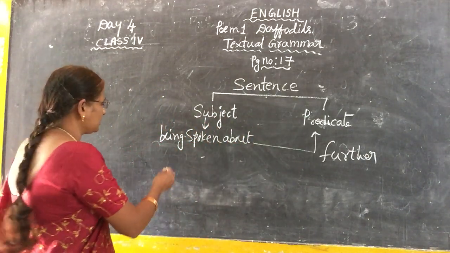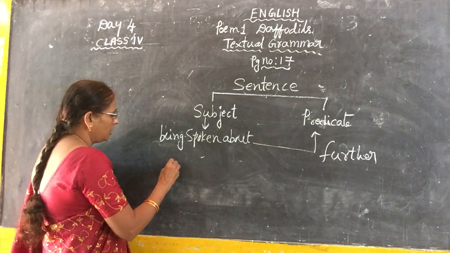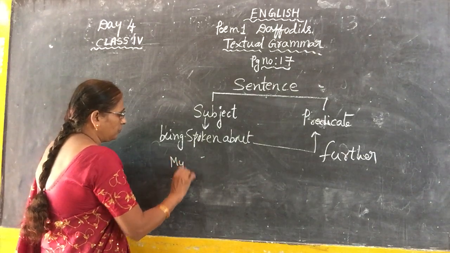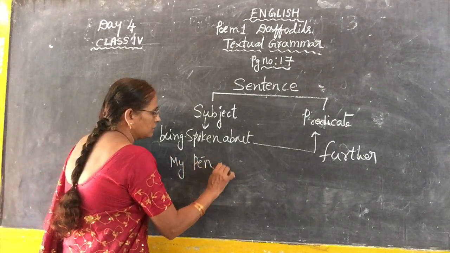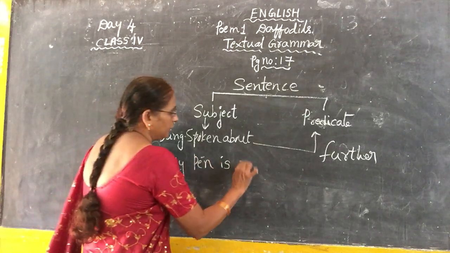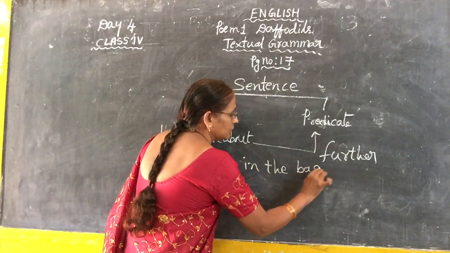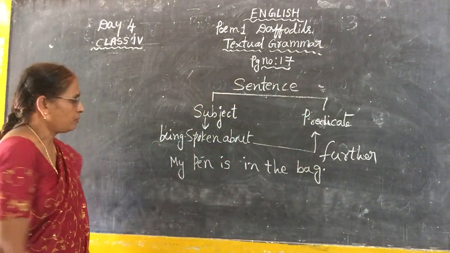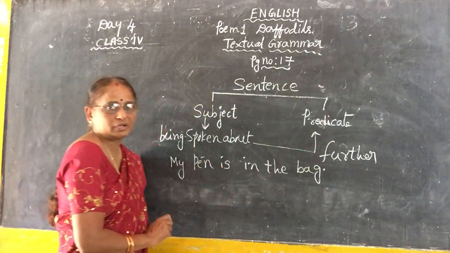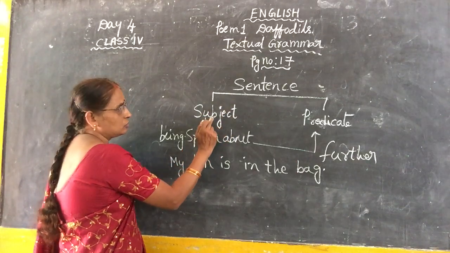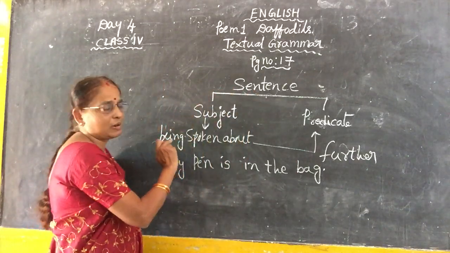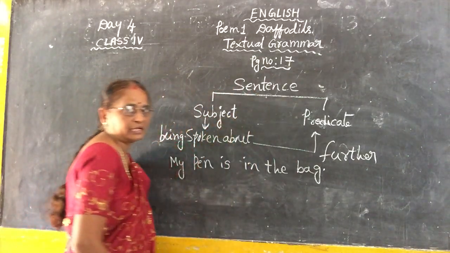Okay, now see here, suppose: My pen is in the bag. See here, this is a sentence. The sentence has two parts, one is subject and one is predicate.